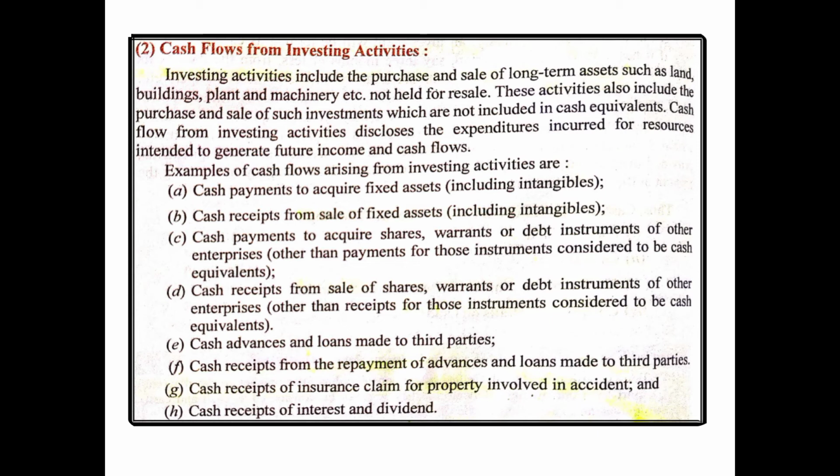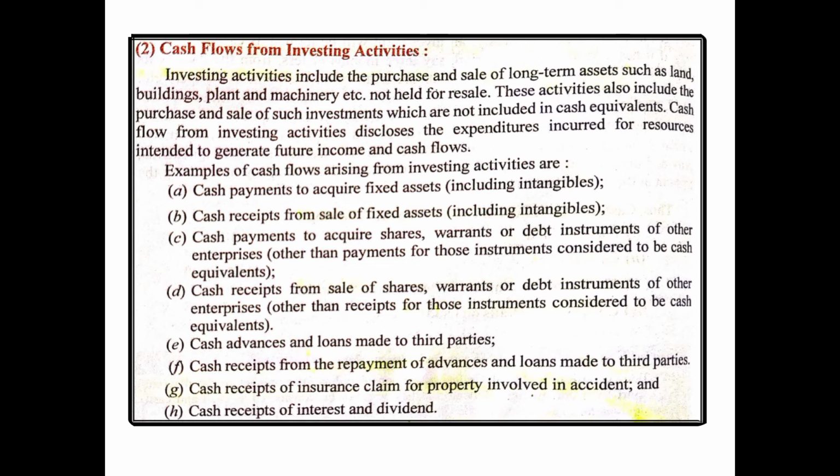Then cash receipt from sale of fixed assets. So if those fixed assets which we had purchased earlier, including the intangibles, are sold, the amount realized from the sale of such fixed assets will be considered as cash inflow under investing activity.